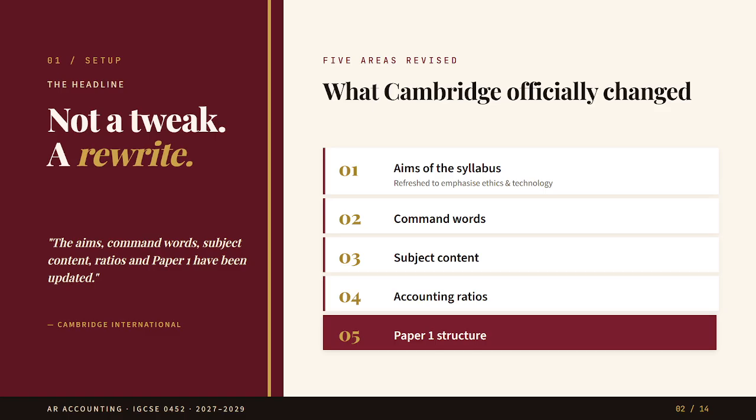The basic accounting topics are still there: double entry, books of prime entry, trial balance, errors, bank reconciliation, control accounts, depreciation, financial statements and ratios. But the new syllabus is more modern. It talks more about technology, ethics, sustainability and real business practice. So you can say the foundation is the same, but the syllabus has been updated for the modern world.